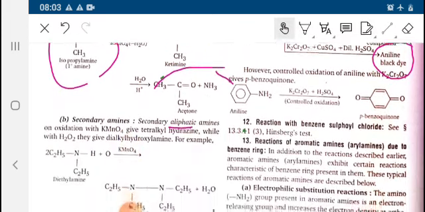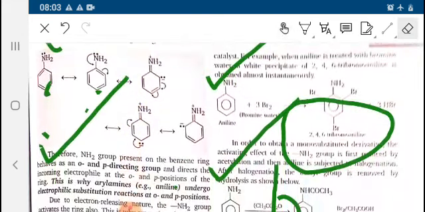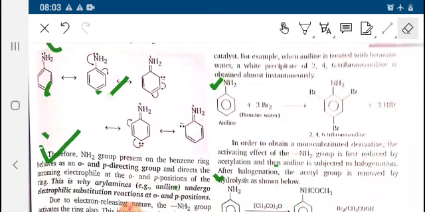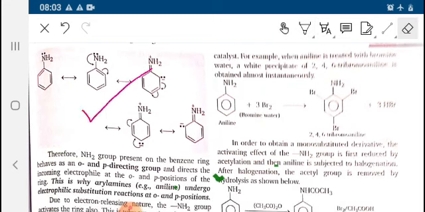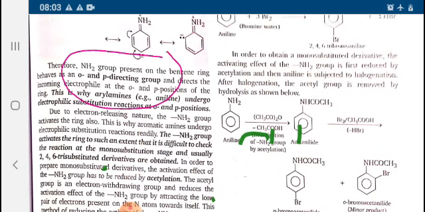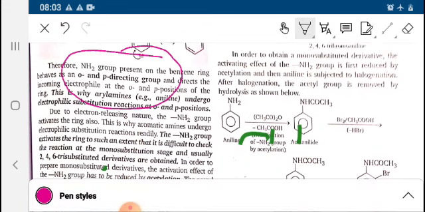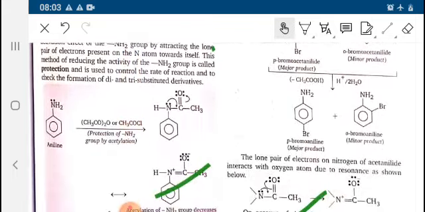Next is the reaction of aromatic amine, the reactions due to the benzene ring. First, you can see the resonance structure. This is the resonating structure of aniline. You must learn the resonating structure. This is very important. We know that the NH2 group is an ortho-para director. Due to this, aniline undergoes substitution reaction at ortho and para positions.